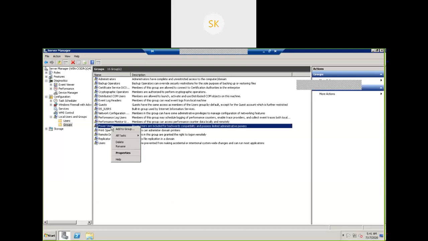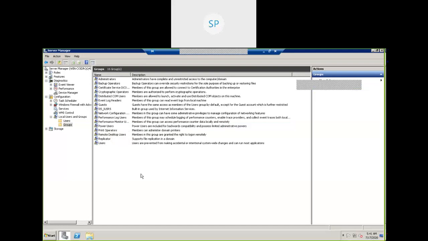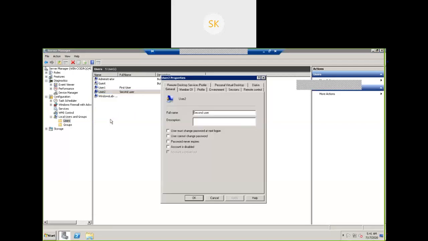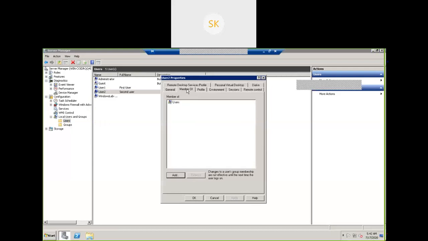Just a moment, Srini. I can add the user by going to the groups and adding a user, or I can go to users, click on user 2, and open properties. Select Member Of. If I am in the user control session, I'm going to add a group here. If I am in the groups permission screen, I'm going to add users to the screen. You just try different directions for how to provide privileges.